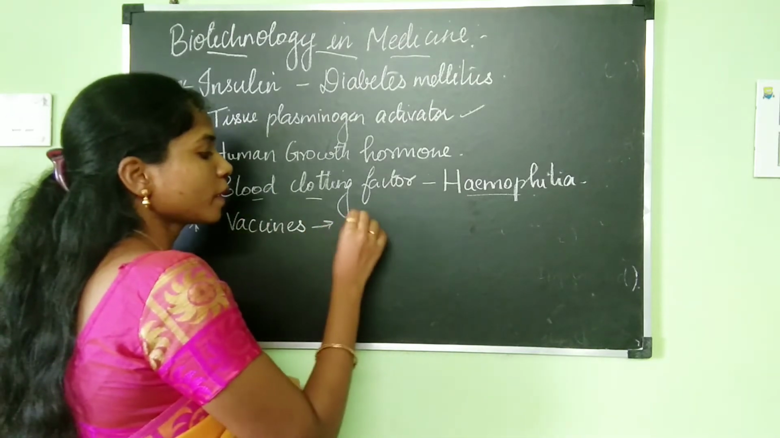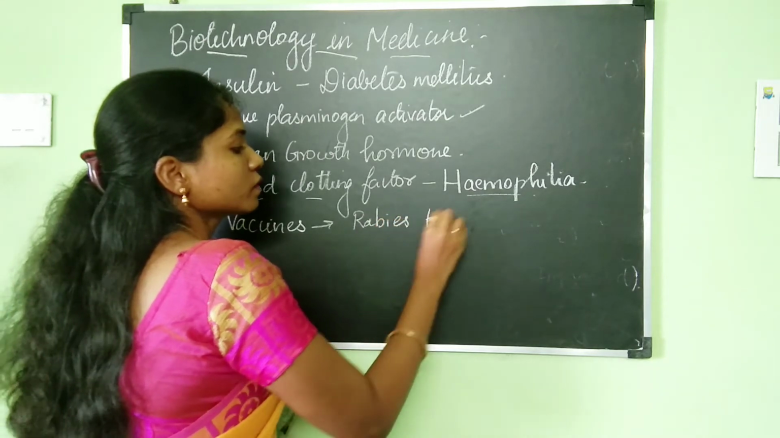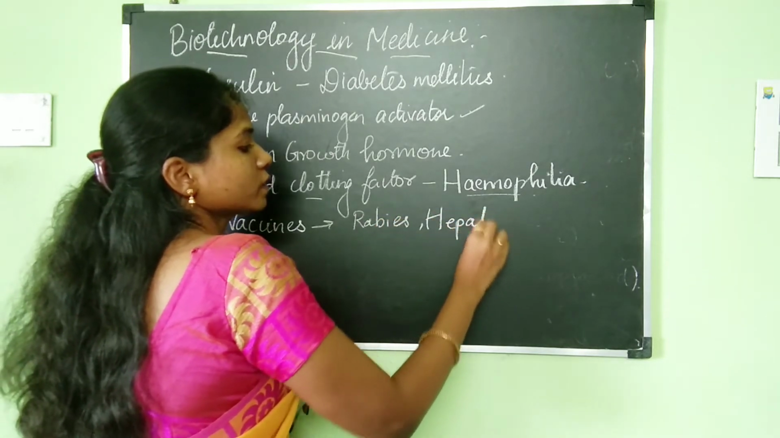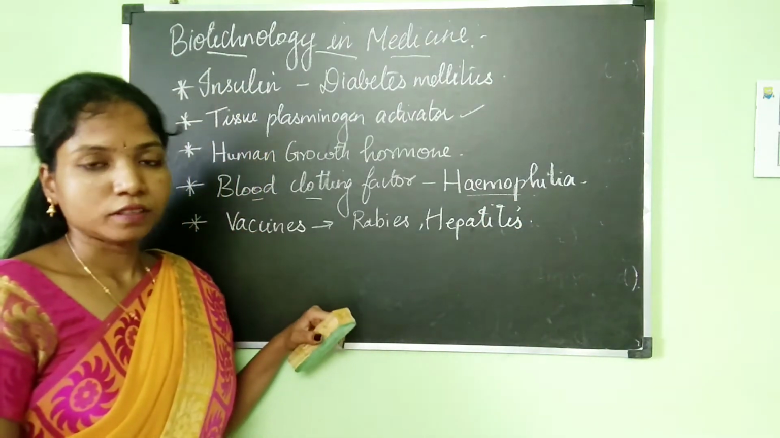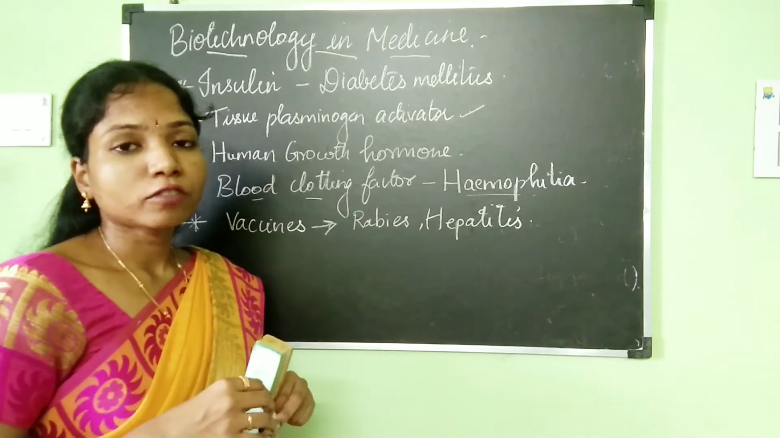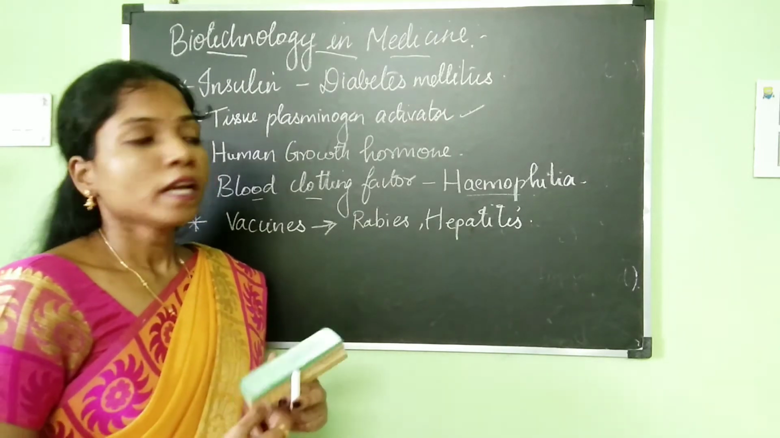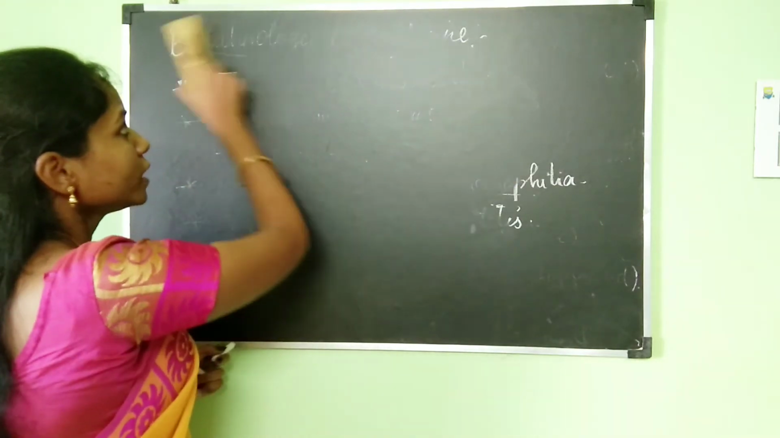Vaccines can be produced by rDNA technology for rabies, hepatitis, and many other infections. So these are some of the uses of rDNA technology in the field of medicine. Now let's move on to discuss the next topic, which is gene therapy.